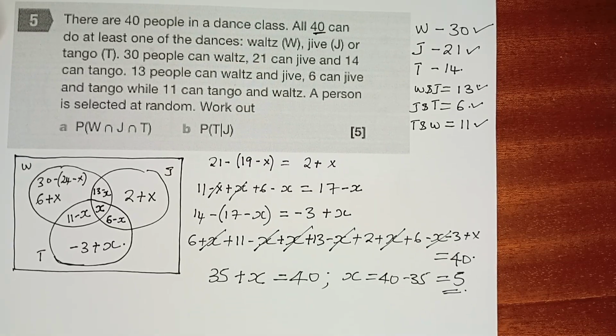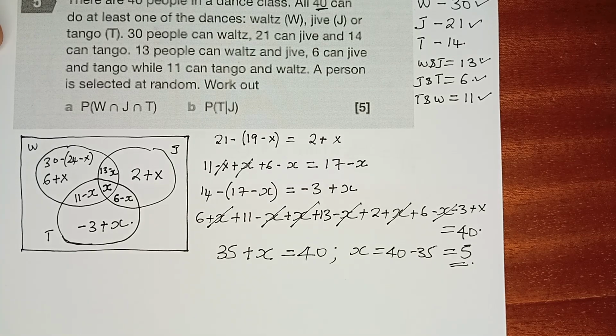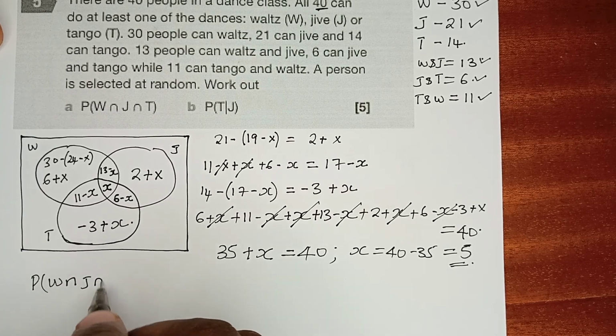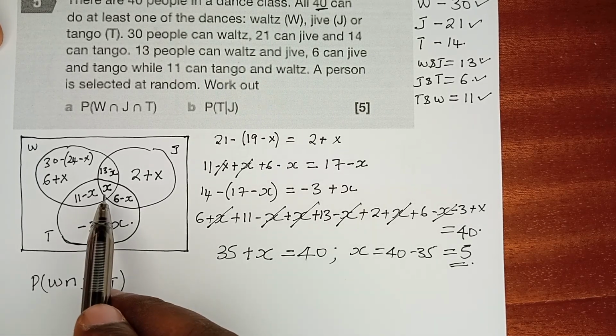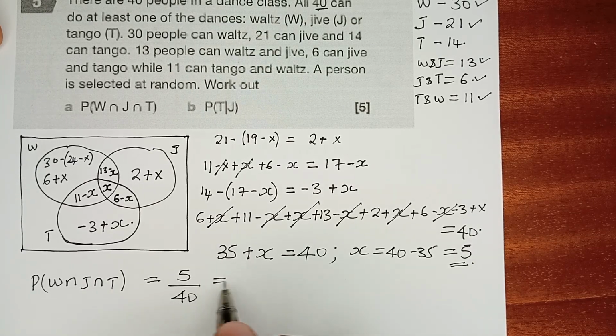And if the value of x is 5, then we can answer all the questions. What is the question? What is the probability of finding one who is in W intersection J intersection T, the innermost intersection? Of course, because x is 5, then we are going to have 5. The probability of finding somebody who is in all the three is 5 out of the total 40, which is 1 over 8. And that is the answer to part A of the question.